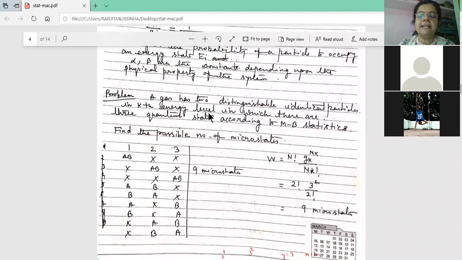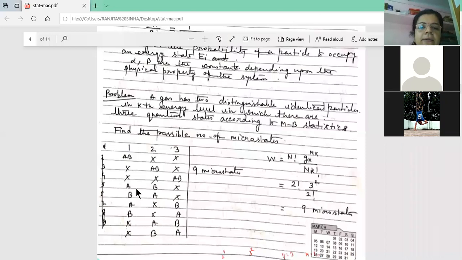In the kth energy level, the number of particles is 2, in which there are 3 quantum states according to MB statistics. The number of quantum states is just like the number of boxes. Find the possible number of microstates. So this is the formula for the possible number of microstates.